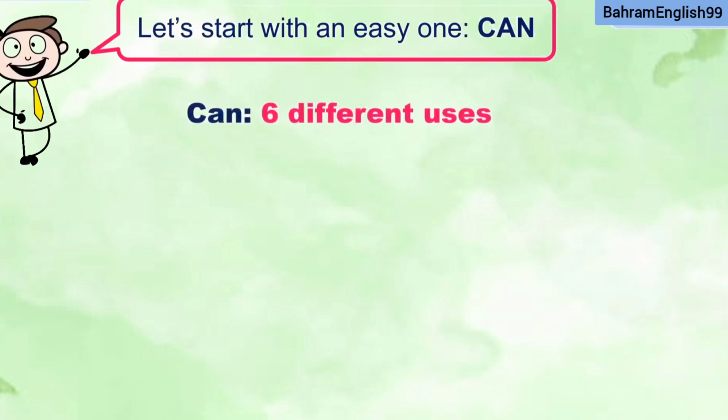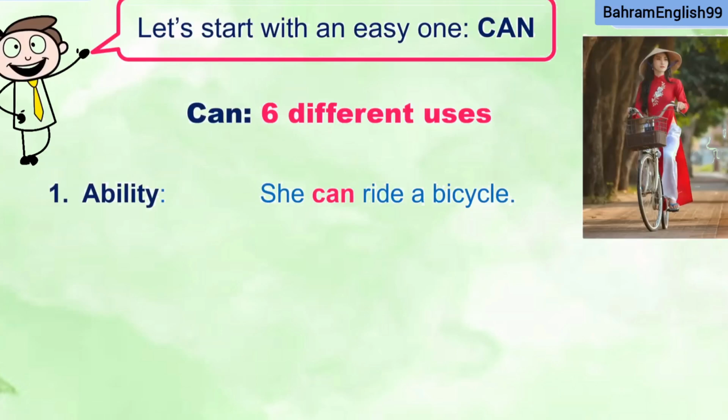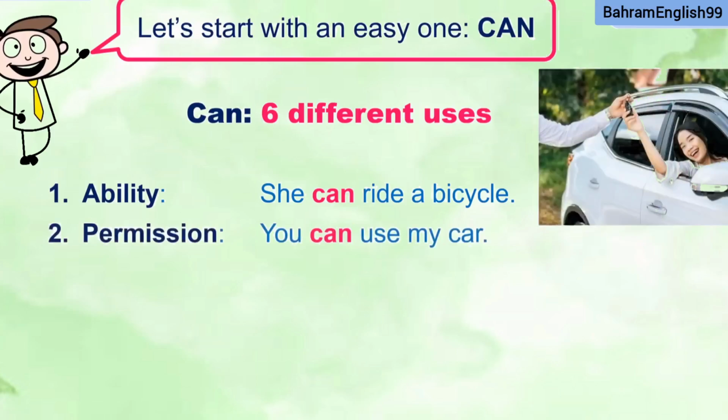Can. Can has 6 different uses. Here's the first one. You can use it to show ability. She can ride a bicycle. She has the ability to ride a bicycle. Or you can use it as a negative ability. I can't ride a bicycle, for example. Number 2, permission. You can use my car. It means you are giving the person your permission to use your car.